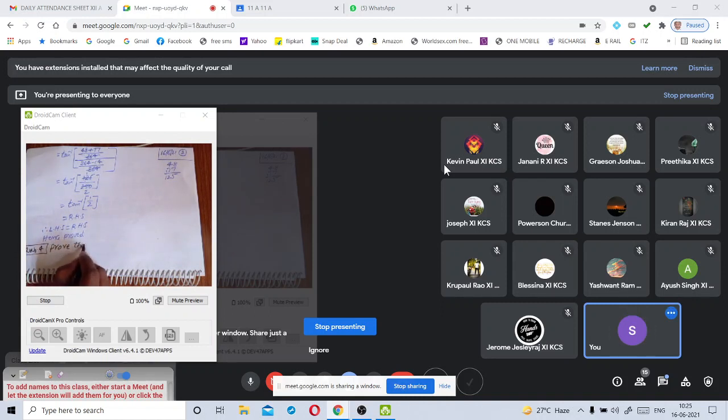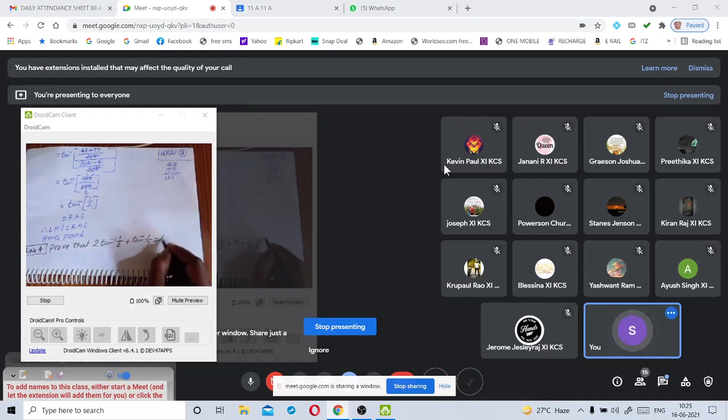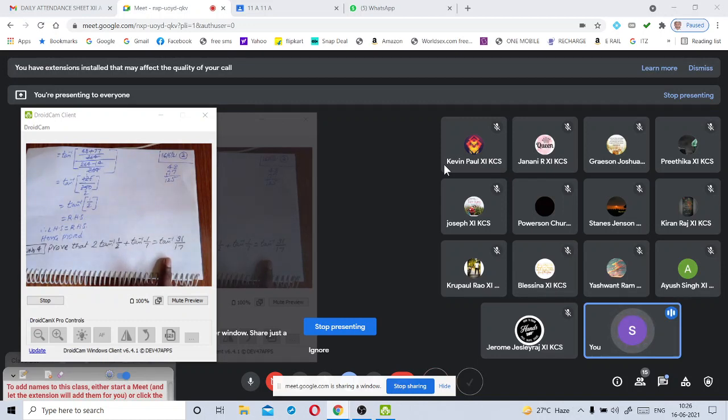Prove that 2 tan inverse 1 by 2 plus tan inverse 1 by 7 is equal to tan inverse 31 by 17. Understood this question, my dear children? Here also a statement was given. We have to prove that statement.